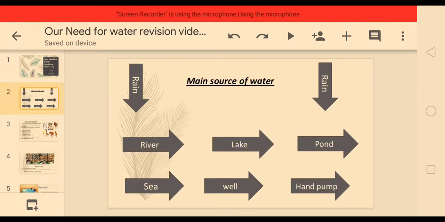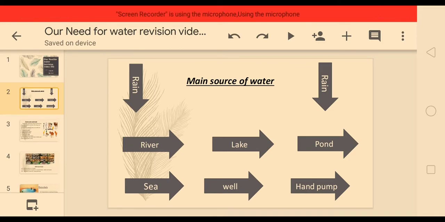See children, read these words. First one is river, second one lake, third one pond, fourth one sea, well, hand pump. And at the top you can see there are two arrows, and on those arrows is written rain.